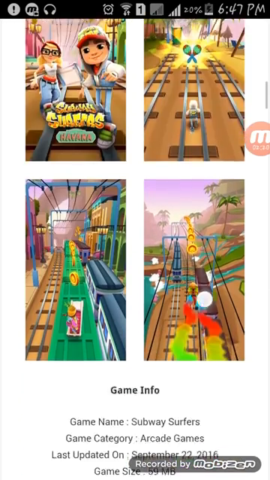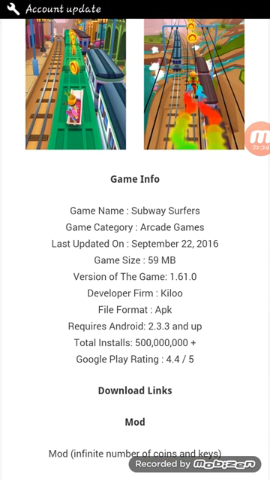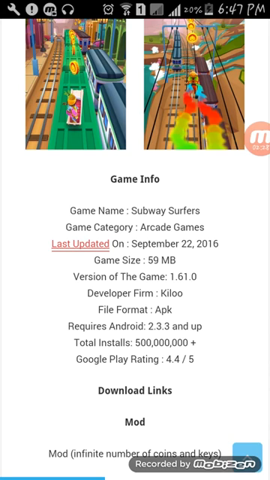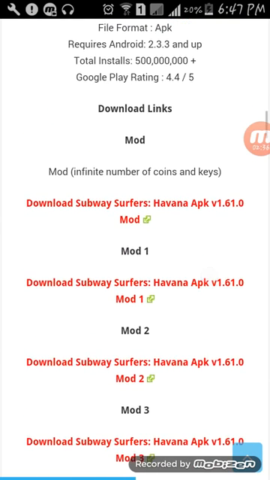Subway Surfers Havana City. The game size is around 59 MB, the version of the game is 1.61.0, and the file format is APK. You need to download this mod file only: Download Subway Surfer Havana APK version 1.61.0 mod.